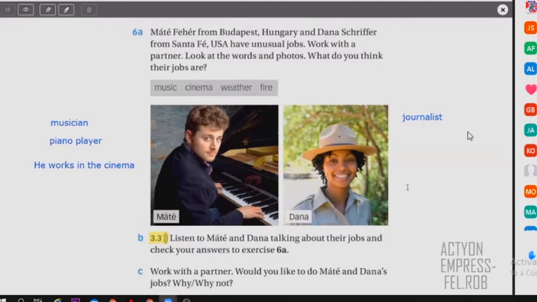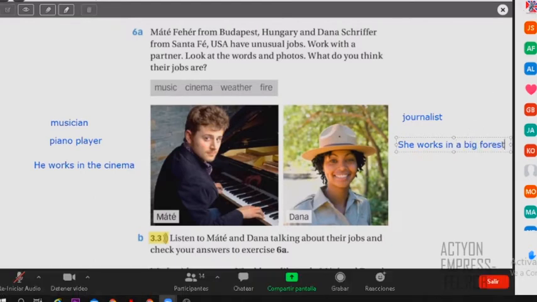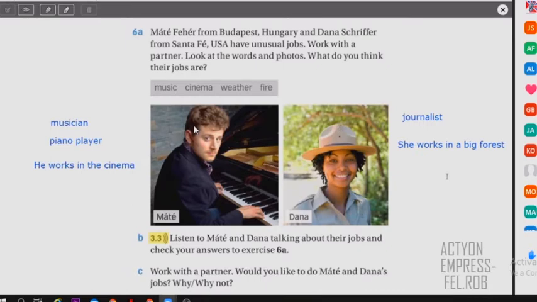Dana works in a big forest. And what is the name of the job? I don't know. All right. Okay, but this is correct, right? Excellent. So yes, in the picture, we can see that it's green. And as Chantal mentioned, she works in a forest, right? Very good. But we still need to mention the name of the job. Anybody heard what is the name of the job of Dana? Any ideas? The job is connected to fire and weather.